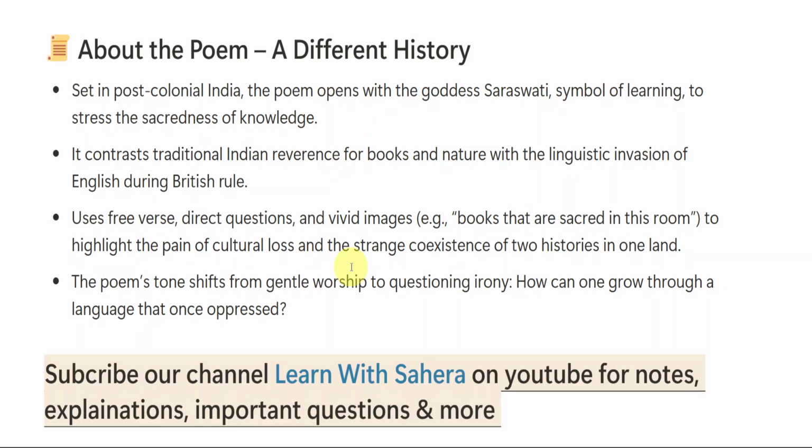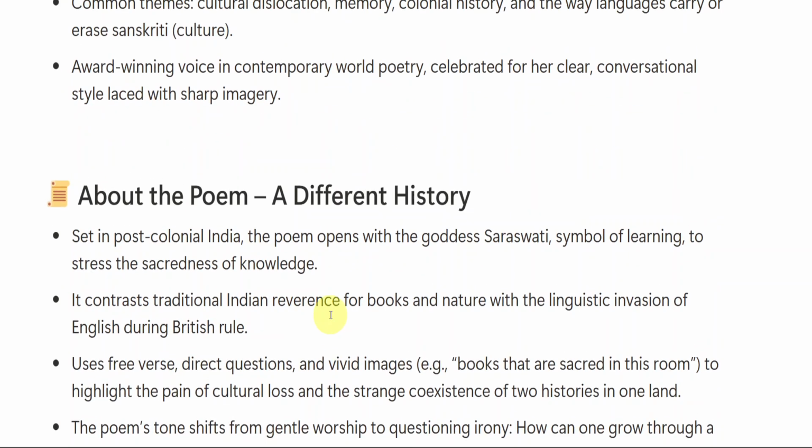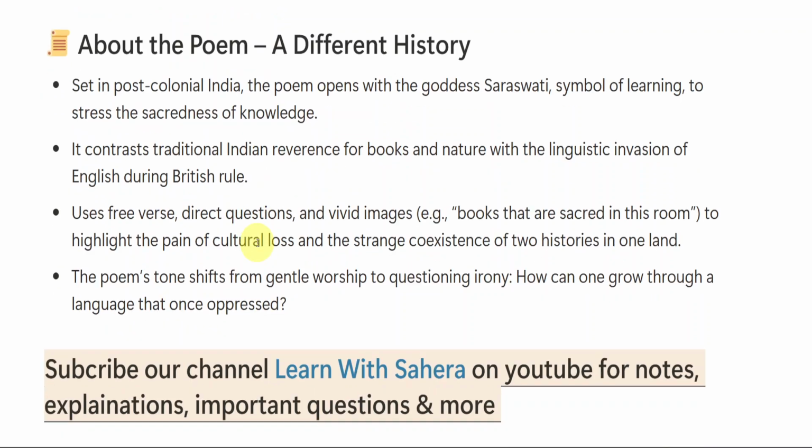But now you see, each and everyone, even small children, talks in English. Even the poet is talking in English and writing in English. So that is why she is trying to say that once this language English was oppressed, but now that language is on each and everyone's mouth. The people are using English, they are talking in English, they are listening to English, so everything is going in English. But once upon a time that language was oppressed. So this is what it is about the poet and about the poem.